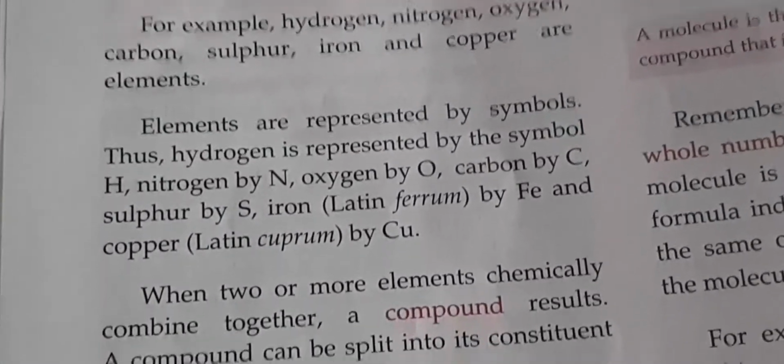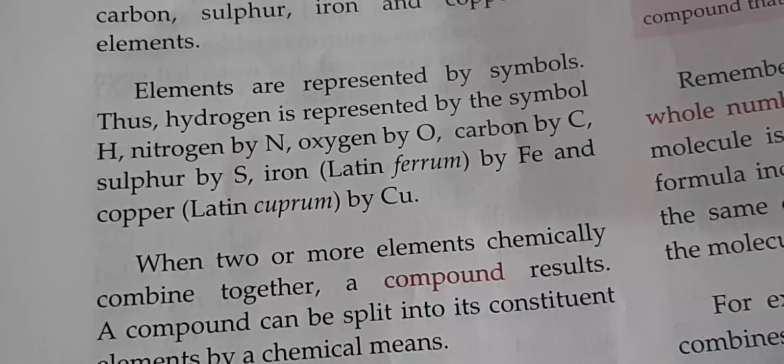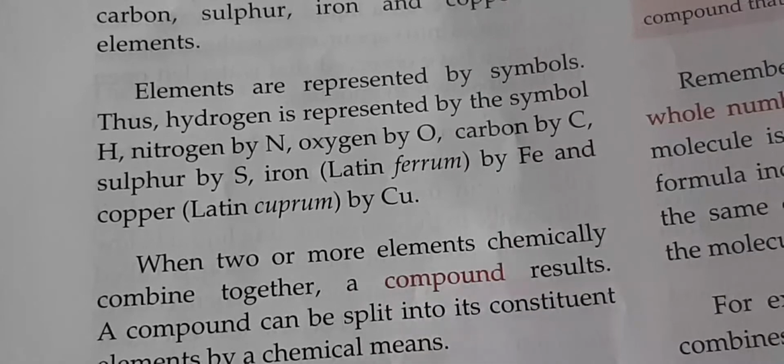Now, these elements are represented by symbols, and the symbols are written in capital letters. In some cases, the first letter is capital and the second letter is small. Like hydrogen is given by capital H, nitrogen is given by capital N, then copper is given by Cu, and iron is given by Fe.